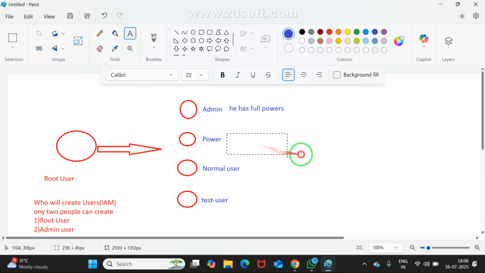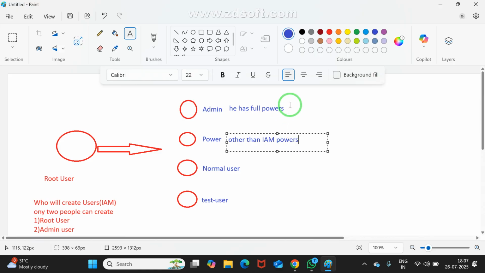Power user has everything other than IAM powers. What does it mean? He is having every permission other than IAM powers. He won't have IAM powers, he may have other powers.